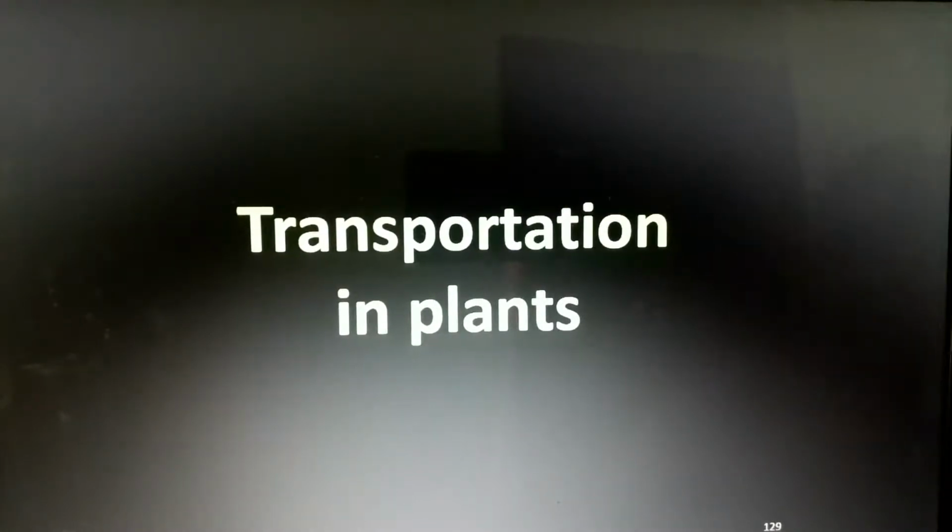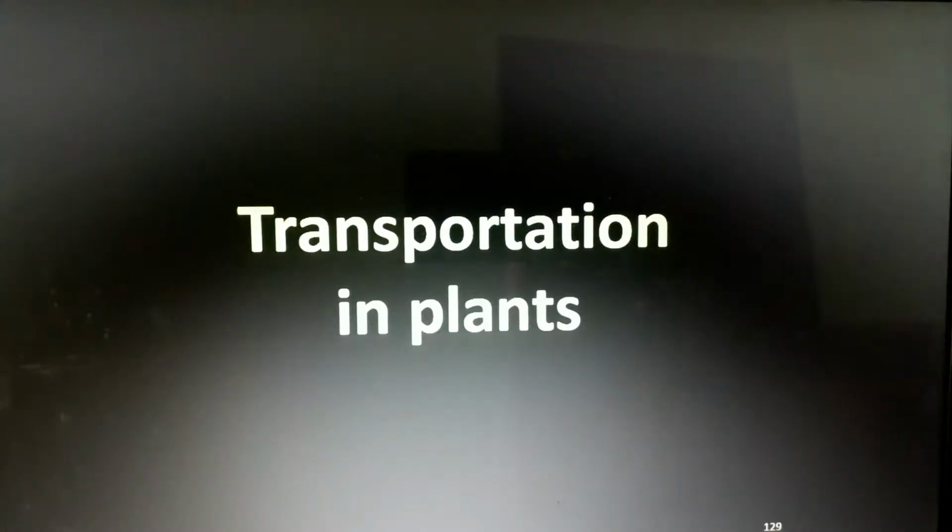Okay, and that part is very, very important, not only for 10th standard, but for your future studies also. For your medicine or your nursing or your PUC first year, second year, or BSc zoology, MSc zoology, anatomy, and all. So that's it. Transportation in human beings is finished. I hope you understand that part.